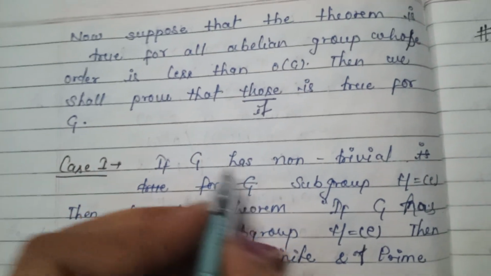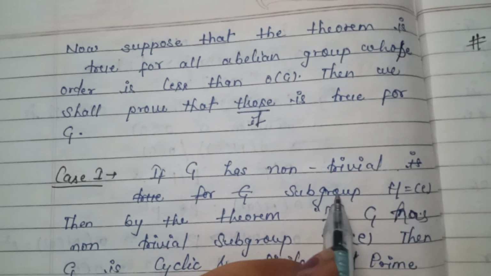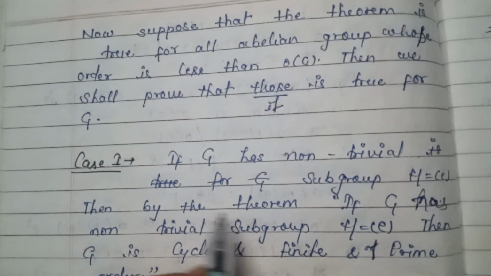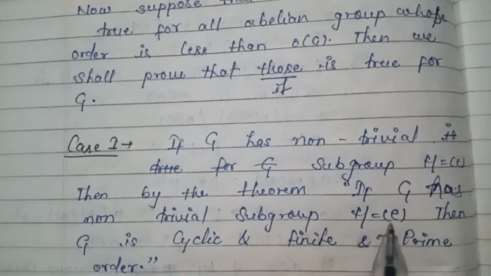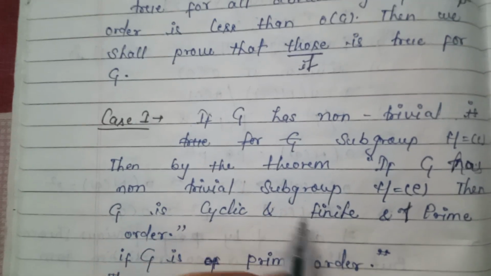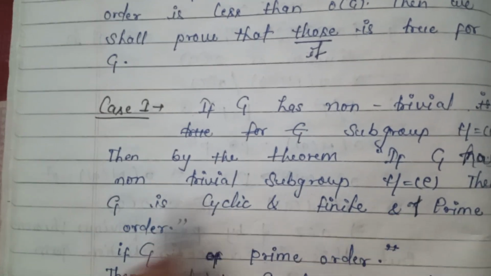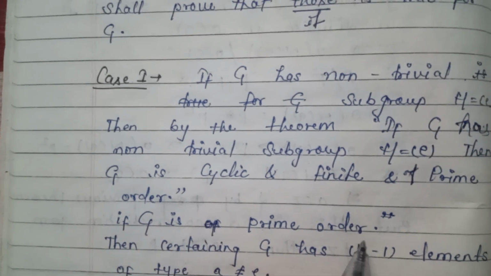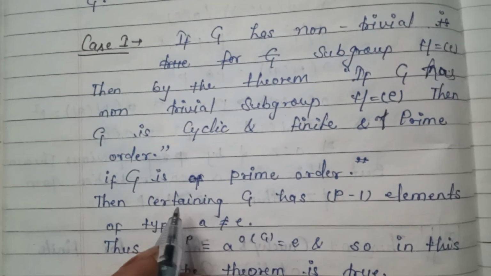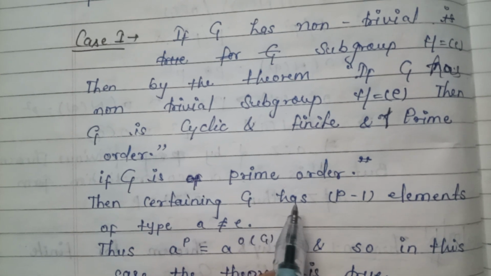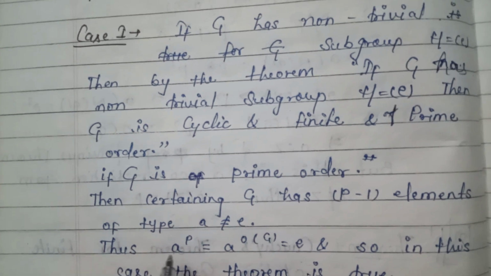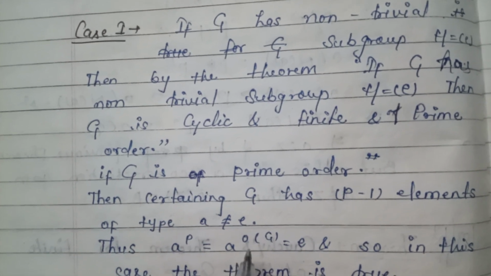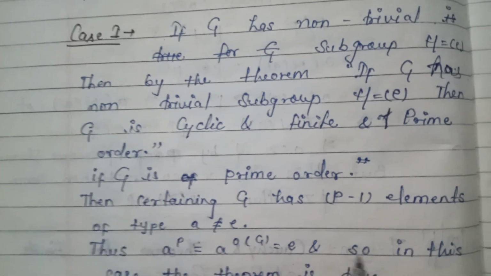Case first: if G has no non-trivial subgroup, H is equal to E, then by the theorem, G is cyclic and finite and of prime order. If G is of prime order, then certainly G has P minus 1 elements of type A is not equal to E. Thus A to the power P is equal to E, order of G is equal to P, and so in this case the theorem is true.